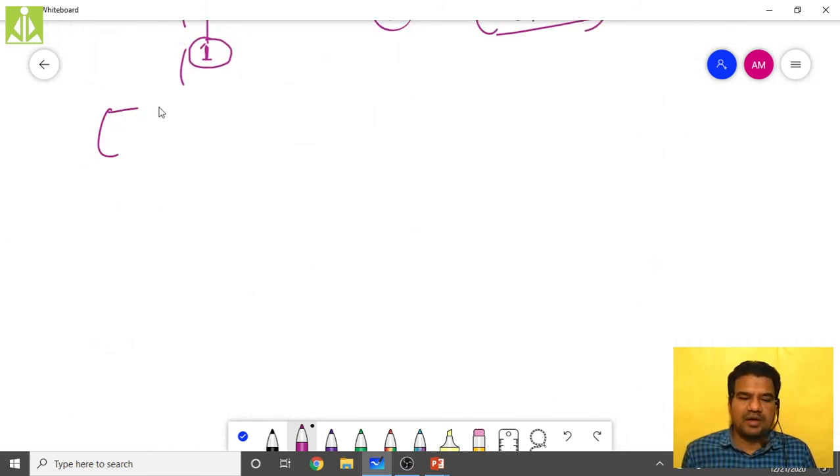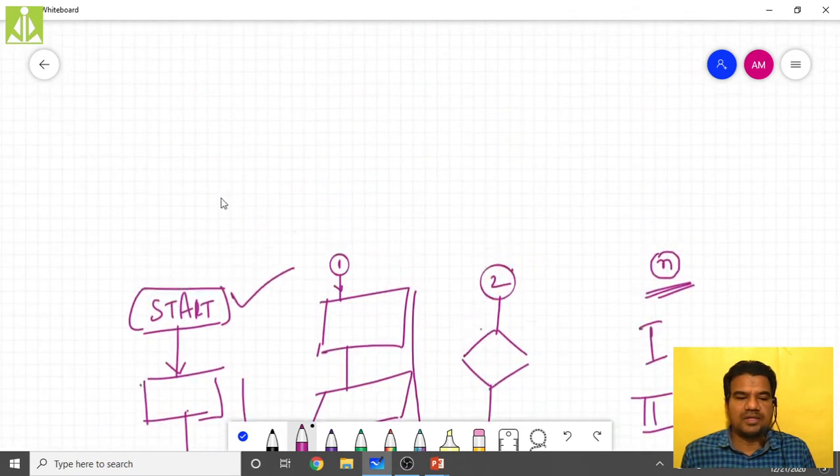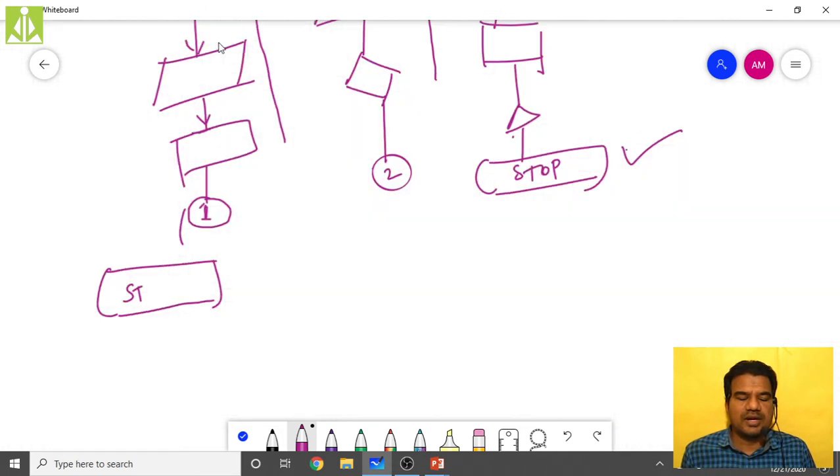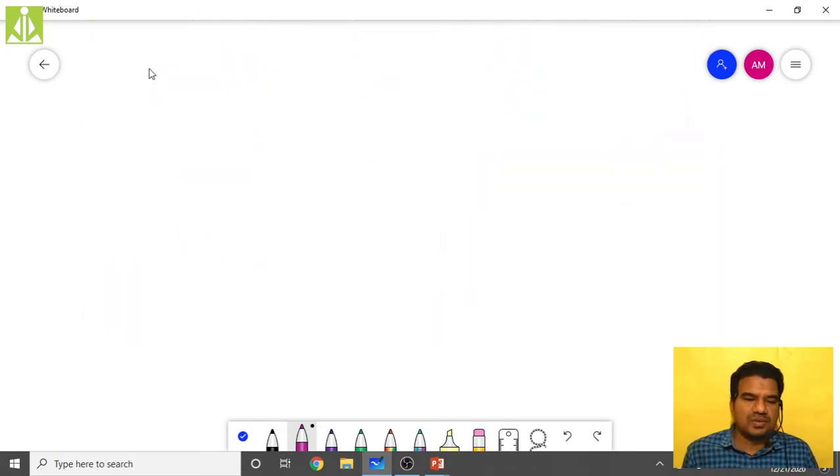So let us say I have started drawing the flow chart. Let me just clear this stuff. Then I have started the drawing of my flow chart with the start label inside it, and then I have drawn some symbols.